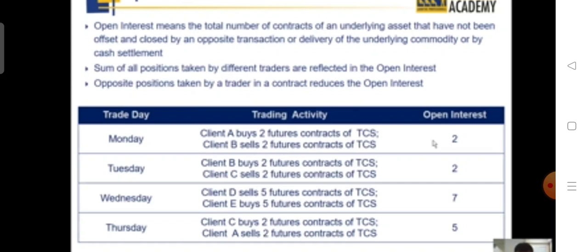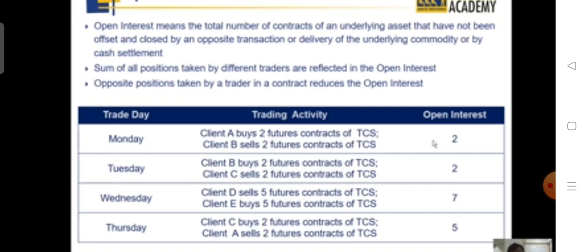Let's take an example of this table. On Monday, client A buys 2 futures contracts of TCS and client B sells 2 futures contracts of TCS. That means 2 new contracts have been introduced in the system. On Tuesday, client B, who sold 2 contracts to A, bought 2 contracts and sold the same to C. That means there was merely a shift of that contract from B to C. So only 2 contracts are still pending in the system. No 2 new contracts were generated.